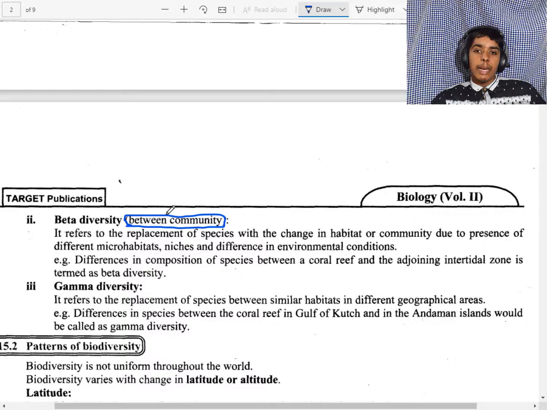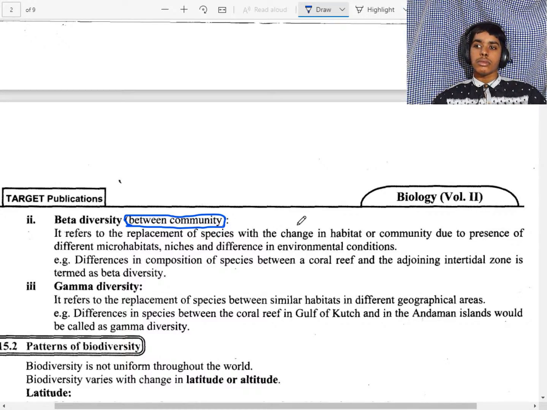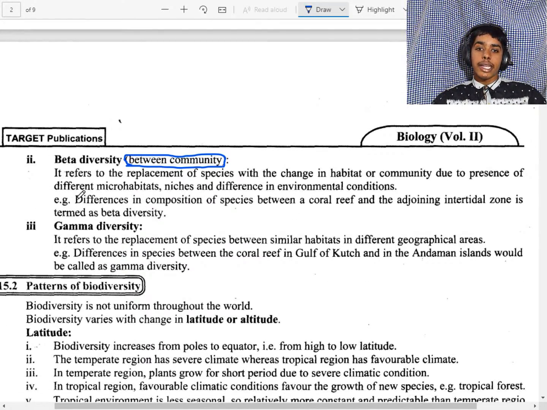Now, beta diversity. Look here, it refers to the replacement of species. That means if you go to America, the habitat will change. Their life habits will change, the food habits will change, and the environment also will change, due to the presence of different microhabitats.